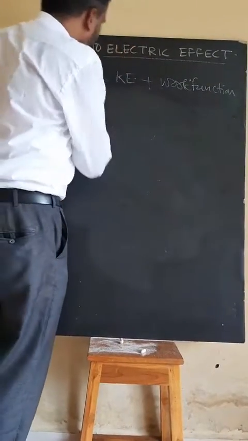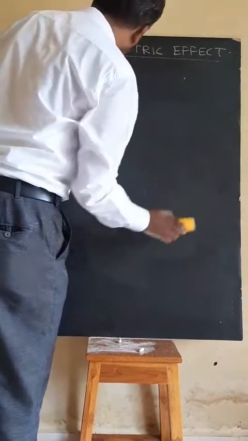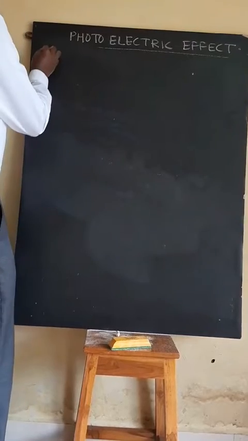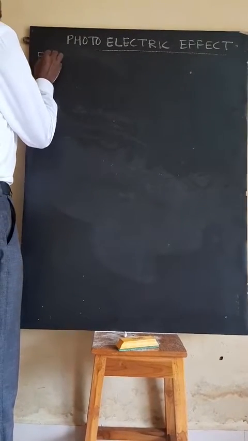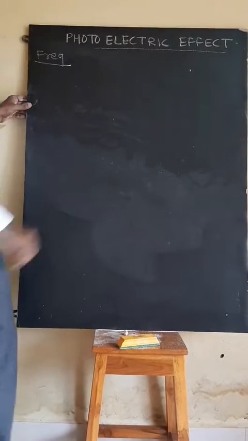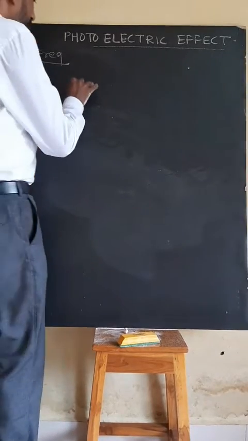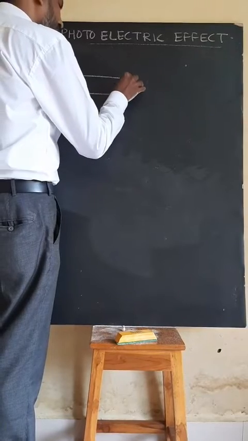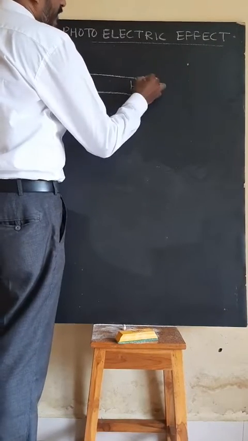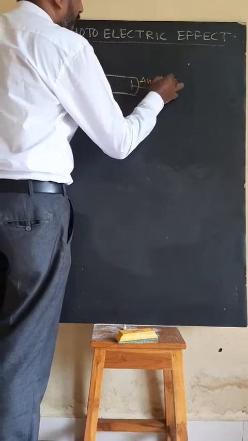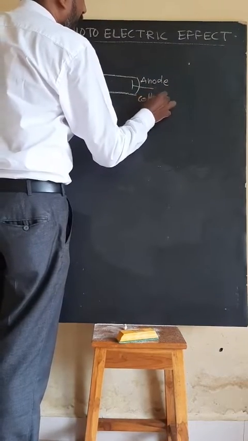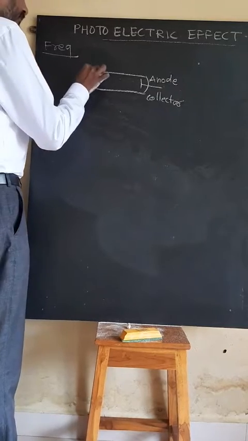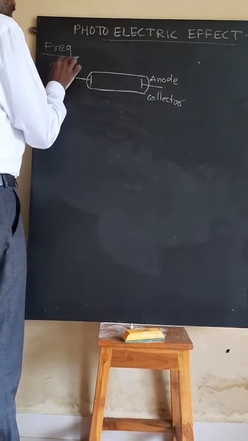Now we explain the actual photoelectric effect. What happens in the photoelectric effect? We study it part by part. In the first part, we vary the frequency of incident radiation. This is a simple diagram for the photoelectric effect. I am not drawing it in detail because it's a revision lecture. This is my anode. Here we collect the photoelectrons, so it is also called a collector. This part is my cathode.